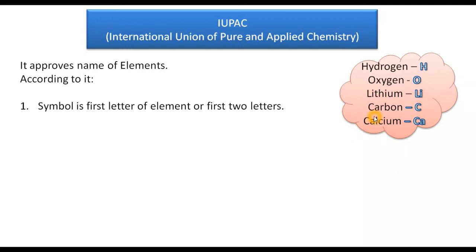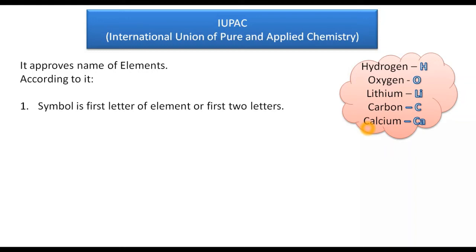Carbon and calcium both start with the same letter, C. So C is the symbol for carbon, and the first two letters, Ca, are the symbol for calcium.